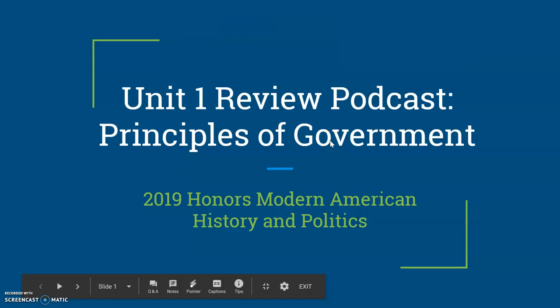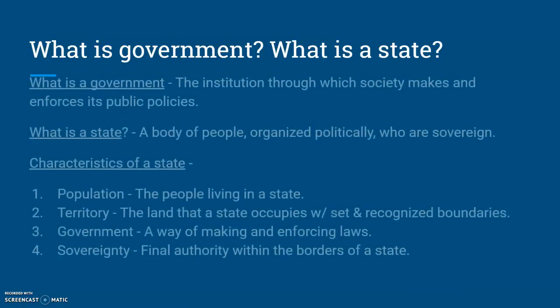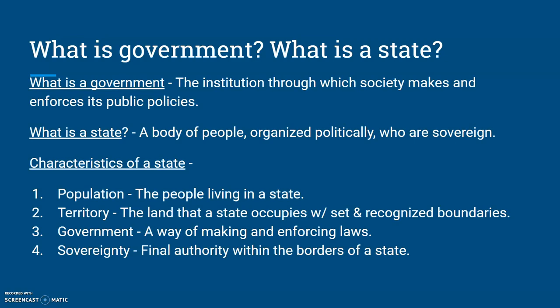Unit 1 Review Podcast, Principles of Government, Things You Need to Know for the Test. We talked about what's on the test prep, so here's where we go. So basic definitions. Definition of government, definition of what a state is, and an institution through which society makes and enforces its public policies. Okay. Characteristics of a state are these four: population, territory, government, sovereignty. Make sure you're clear on all of those points.